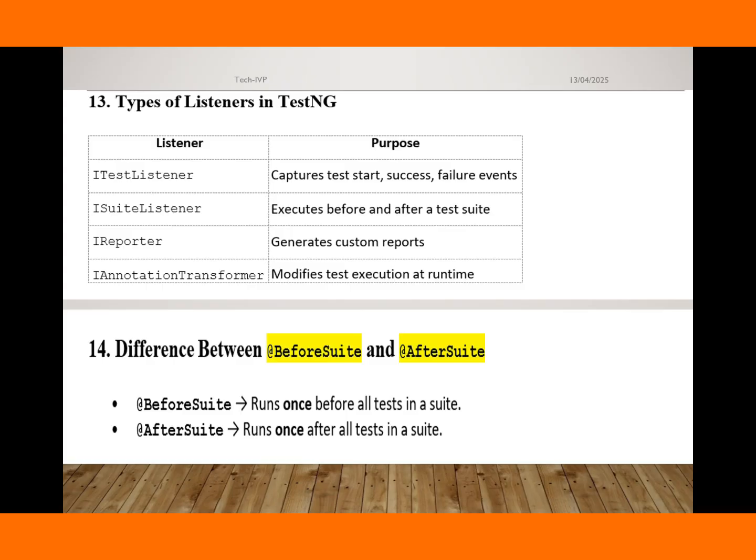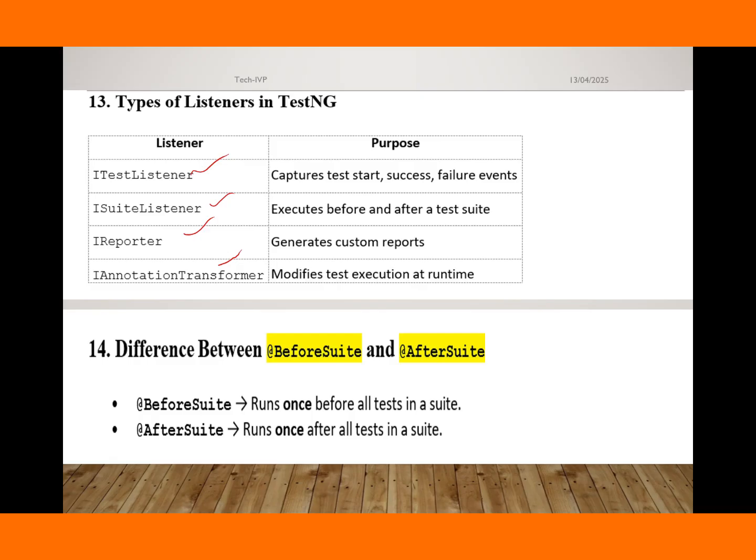Okay, the next question is: what are the types of listeners in TestNG? There are multiple listeners, but generally we can use ITestListener, to capture test start, success and failure events; ISuiteListener, to execute before and after the test suite; IReporter, to generate a custom report; and IAnnotationTransformer, to modify test execution at runtime. The first one is ITestListener, the second is ISuiteListener, then IReporter and IAnnotationTransformer.